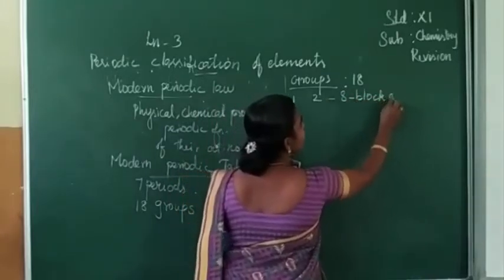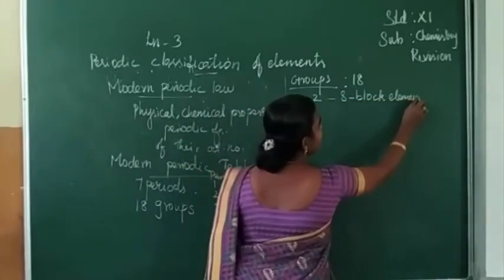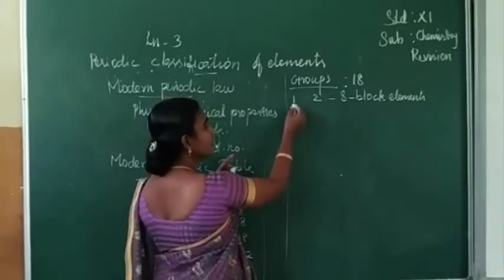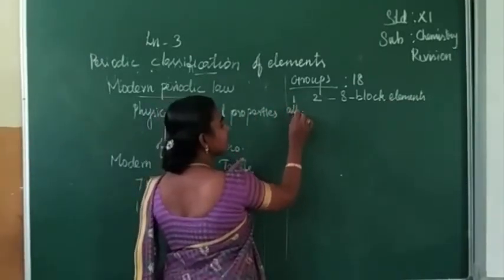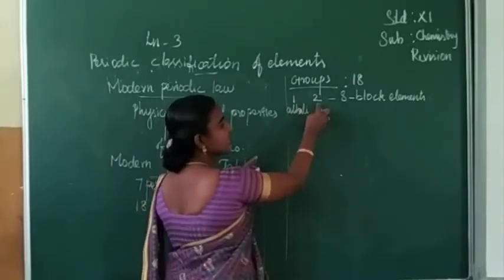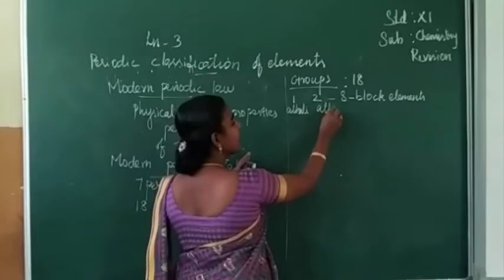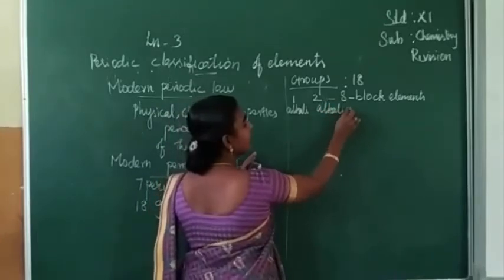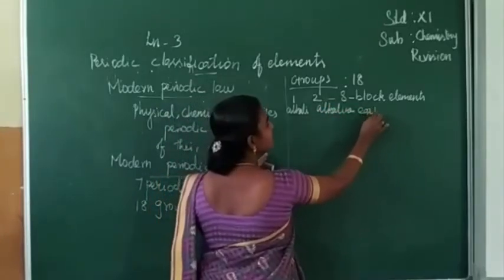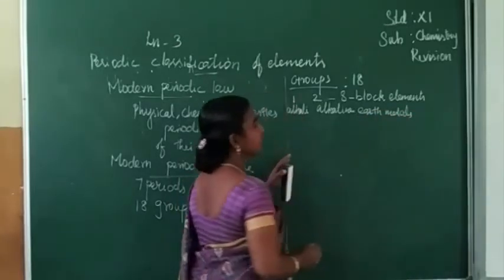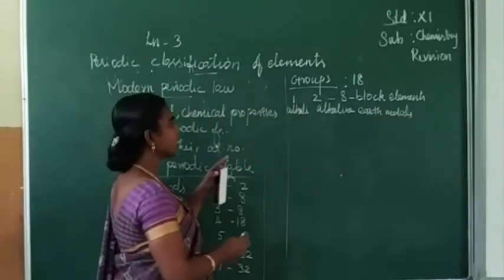The first group elements are called alkali metals. The second group elements are called alkaline earth metals. Is it clear?